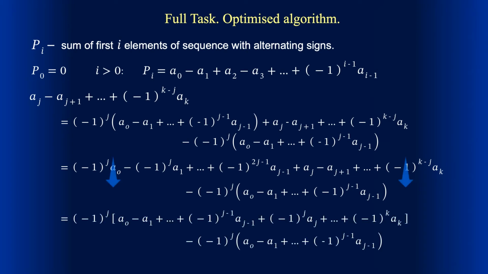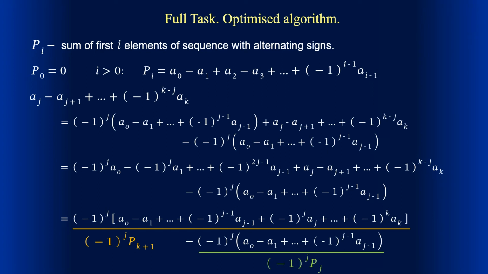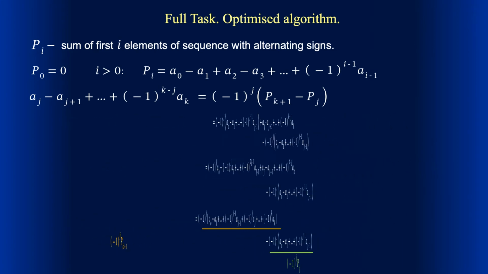The expression in square brackets is p with index k plus 1, and it is multiplied by -1 to the power of j. The subtracted term is -1 to the power of j times p with index j. Finally, the alternating sum of the subsequence is -1 to the power of j times p with index k plus 1 minus p with index j.